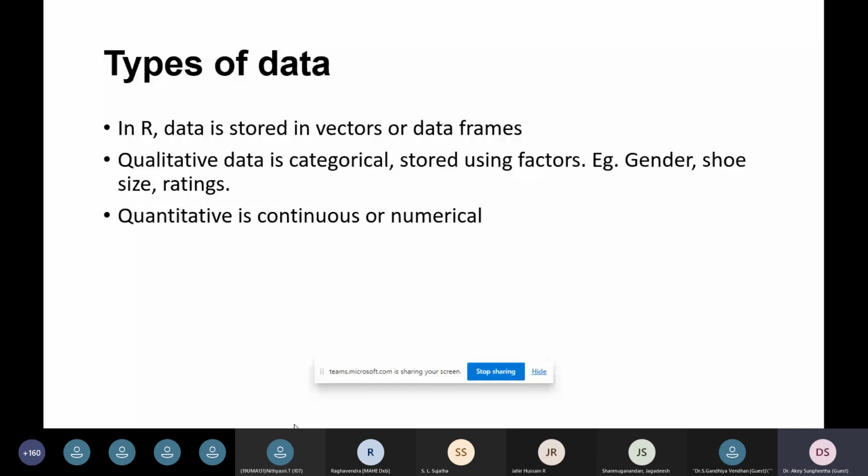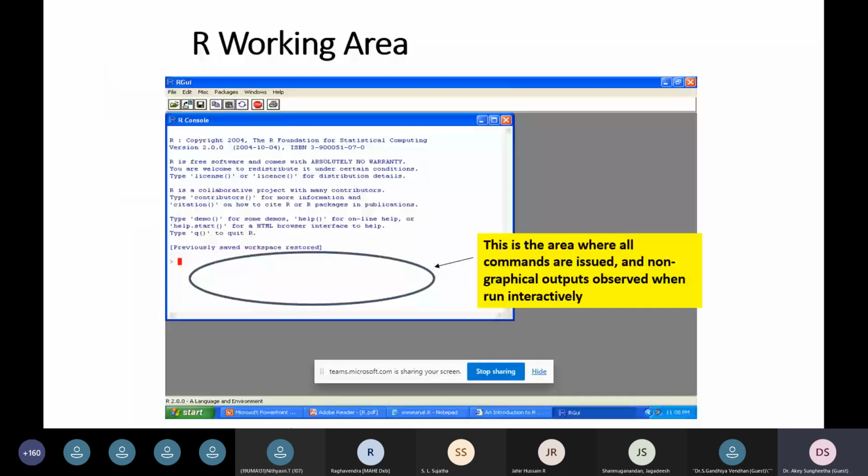So this is the R working area. It is an easily available tool which we could install, and I will show how we could install the R tool and how we can work. The environment just looks like this.